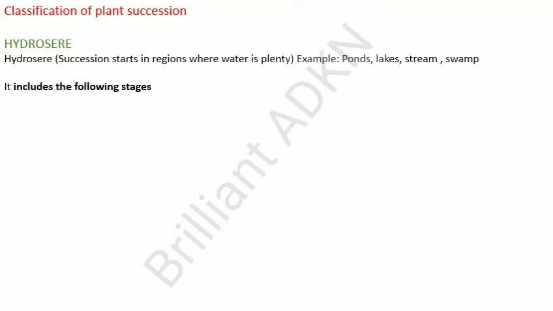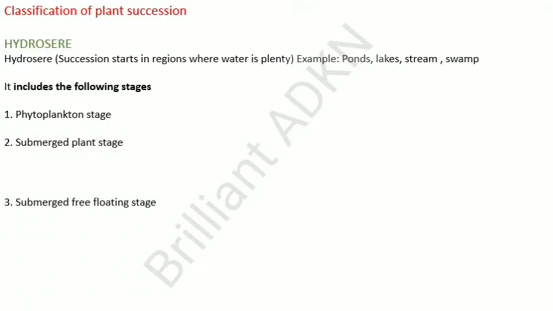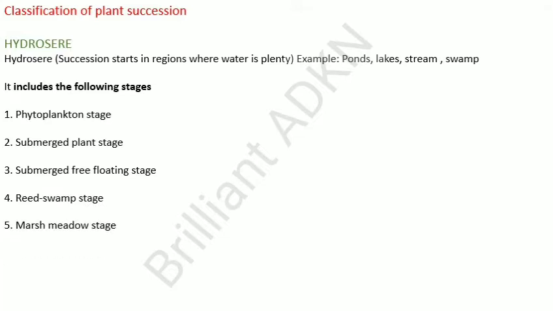It includes the following stages: phytoplankton stage, submerged plant stage, submerged free floating stage, reed swamp stage, marsh meadow stage, shrub stage and forest stage. Now we can see one by one in detail.